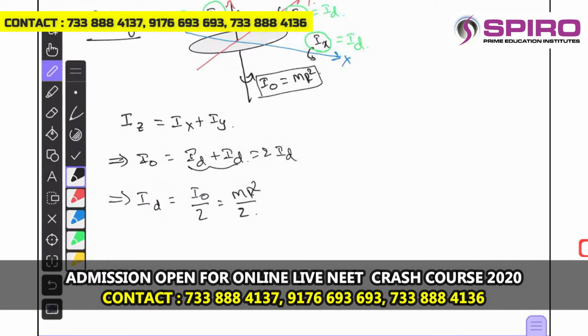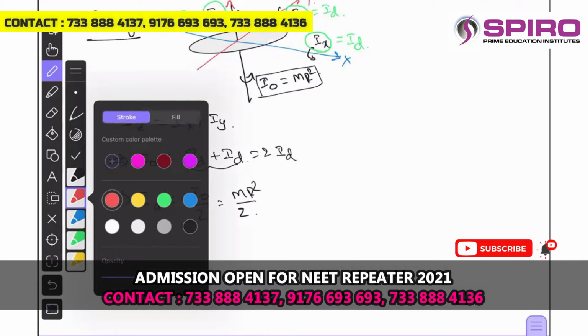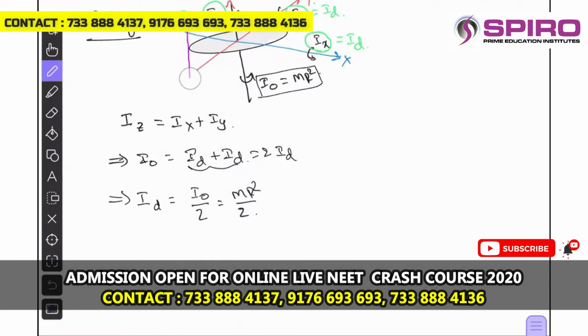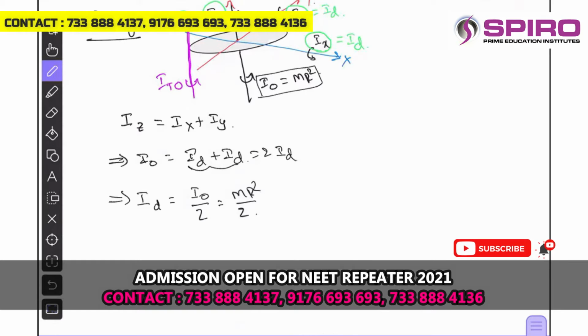Now let us consider one more axis for the ring, that is, one of the tangents and parallel to the self axis. This is I tangent parallel to self axis. Let me write IT naught. Using the parallel axis theorem, what is the perpendicular distance between these two axes? That is R itself, the radius, right?